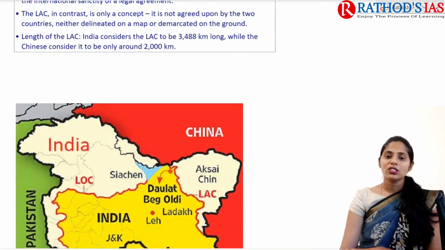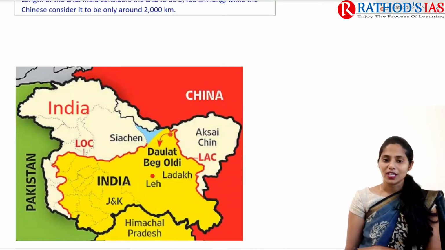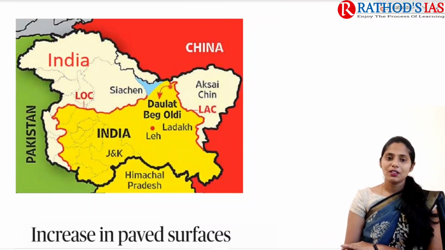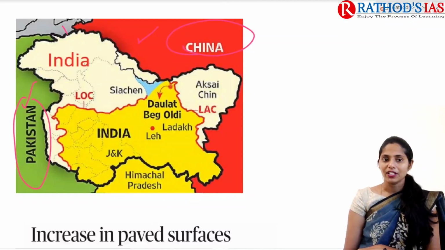And now let us see the map of the LAC, where it is located. If you see this map, here we have India, here we have Pakistan, here we have China. India is sharing boundary with Pakistan, China and here Afghanistan. But this region mainly comes under Pak occupied Kashmir. So here, if you see on the map we are sharing a boundary with Afghanistan, but in reality this area mainly comes under Pak occupied Kashmir.